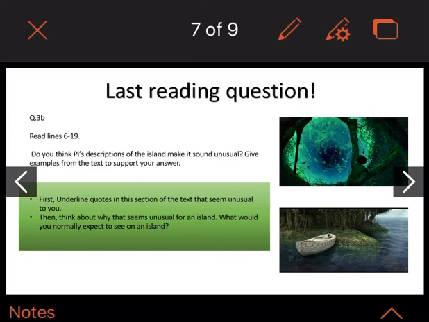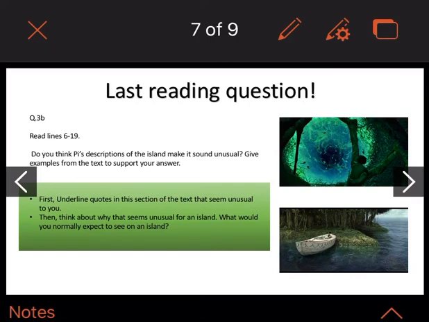It's a good place to start. Once you've got your quotes, it becomes easier to answer this question. So then, what I want you to do is to think about why that seems unusual for an island. Think about what you would normally expect to see on an island, and why is that not there?